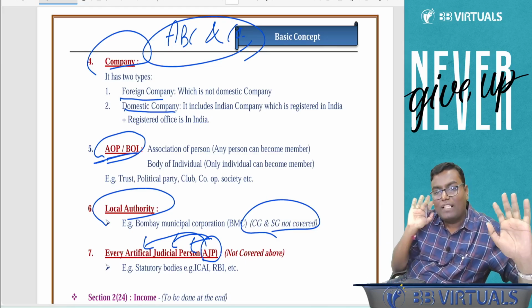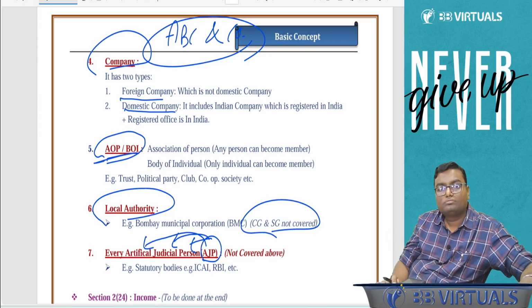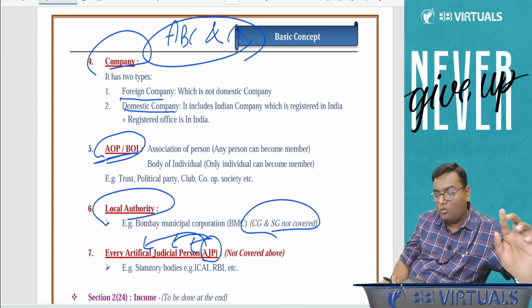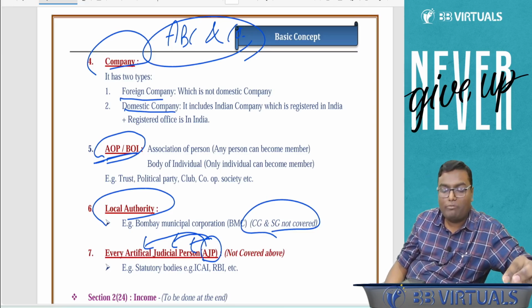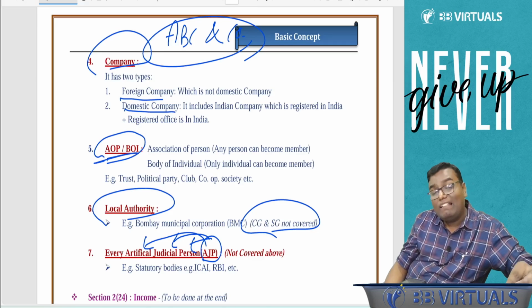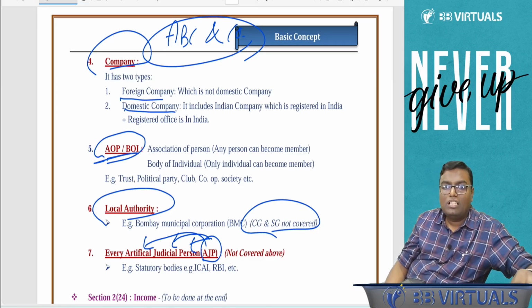Gokuldham Cooperative Society. Which kind of person? Correct, AOP, Association of Person. Okay. Reliance Limited. Perfect, Company.